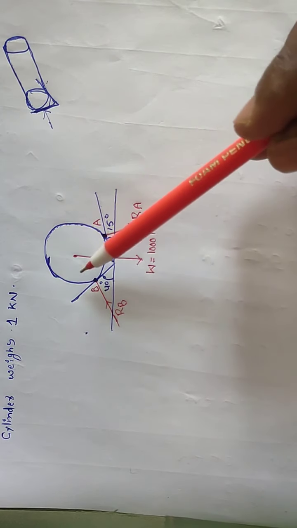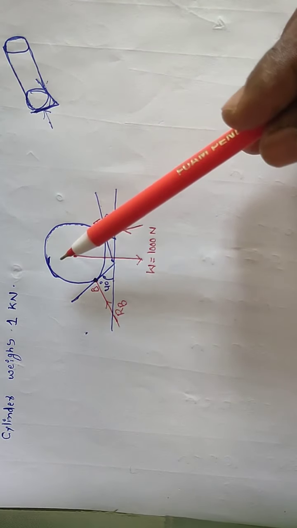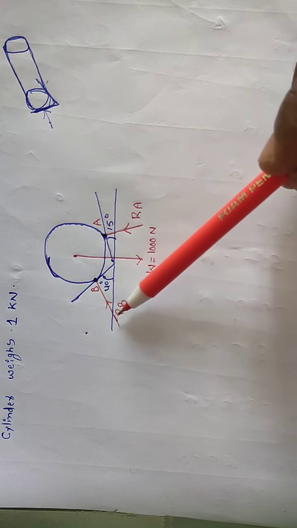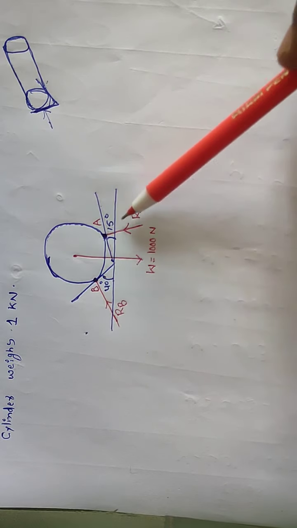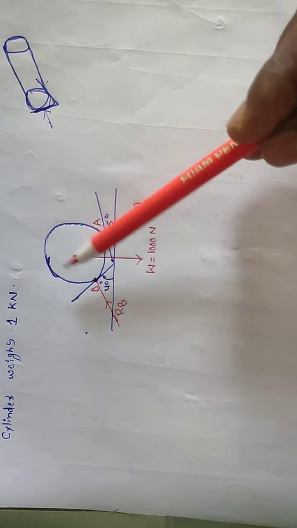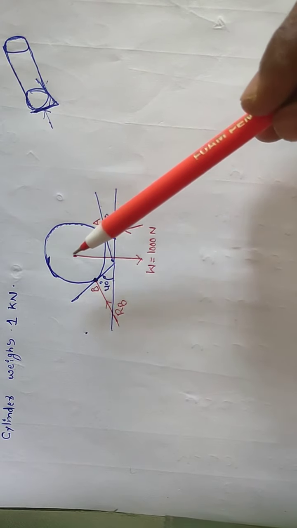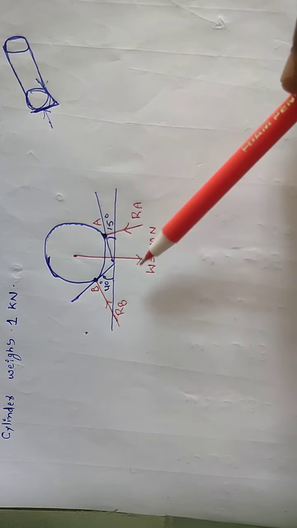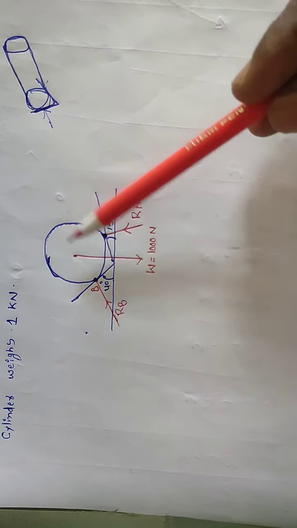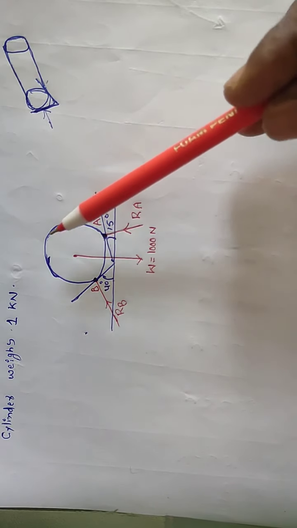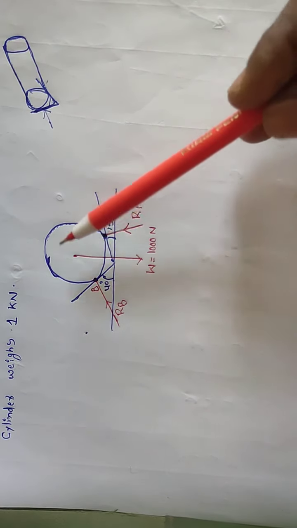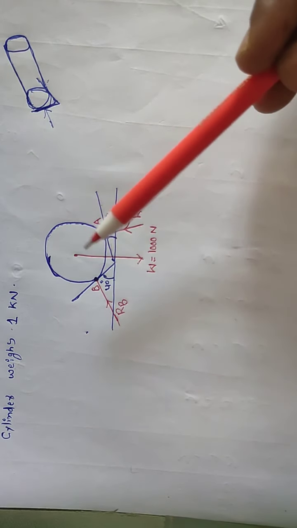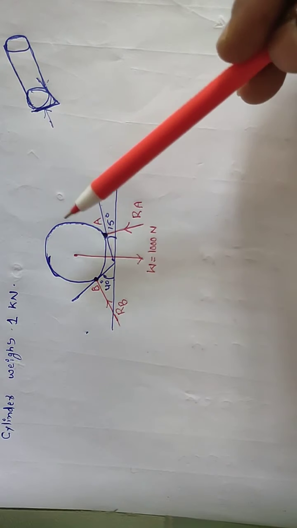Now the circular cylinder is in rest condition. Even though different forces are acting, the body is in rest condition. Here reaction force RB is acting, RA is acting, and 1000 Newton weight is acting. The three forces are acting, but the body is in stationary condition or in rest position. That means there is no movement present in the body.